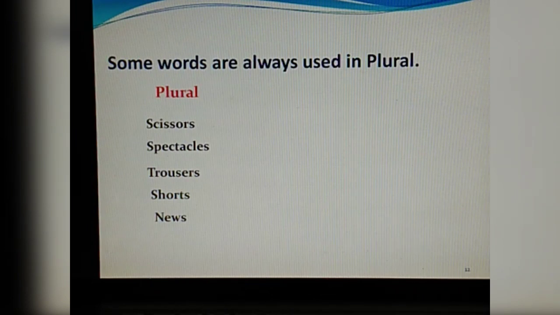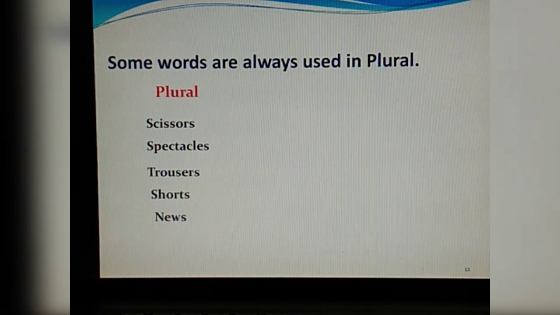Now there are some words which are always used in plural. They don't have a singular one. Why? Because they are in pairs. They are two in number, like scissors, spectacles, trousers, shorts and news. So all these will always remain the same. If I say today I received one news, that will also be news, and if I say today I received so many news, again news will remain news only. So here there will be no change.